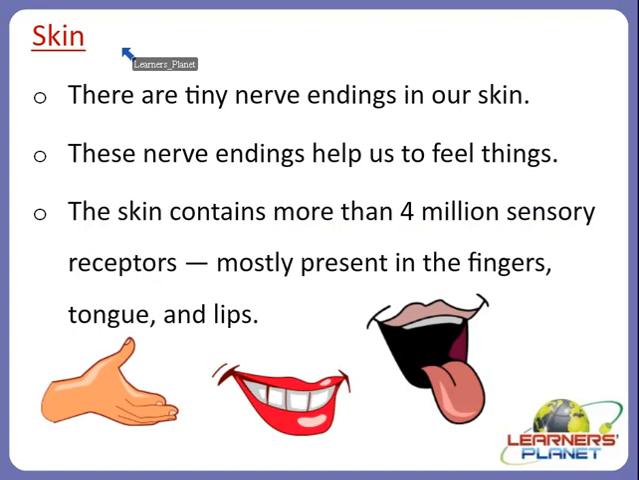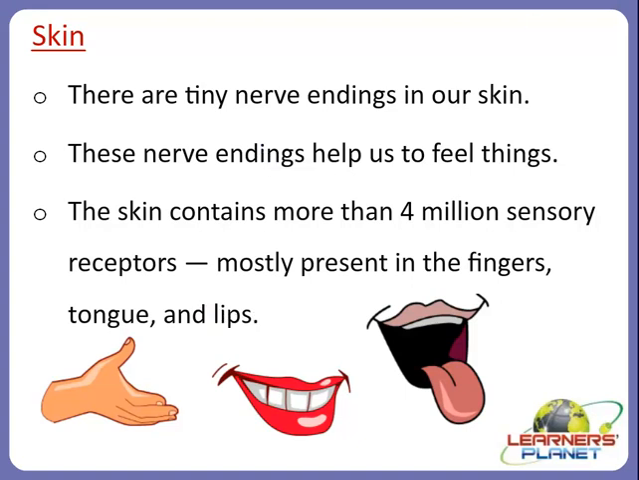Yes, the first organ is the skin. There are tiny nerve endings in our skin, and these nerve endings help us to feel things. Then only will we be able to recognize what is actually going on, whether we are touching a cold object or a hot object. The skin contains more than 4 million sensory receptors, right? The sensory nerves and the neurons which we discussed about. Mostly they are present in the fingers, tongue and lips.